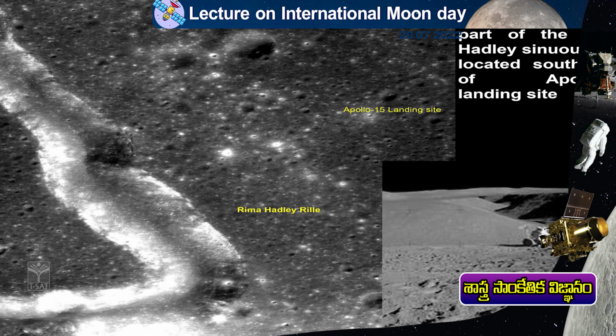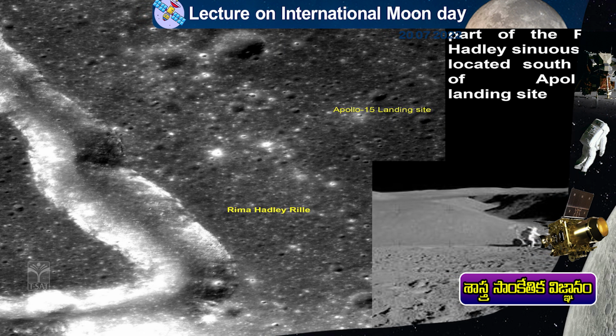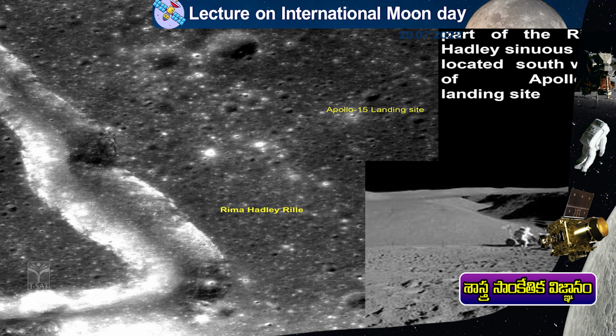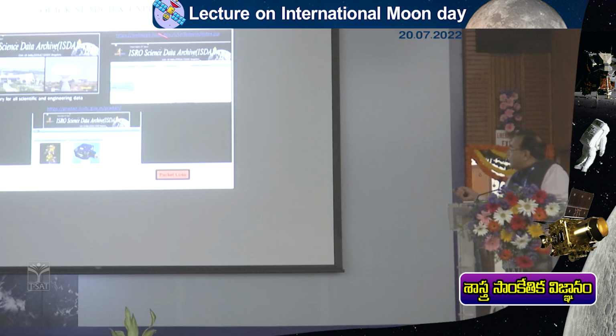These are faults, actually. So material has collapsed at many places. One can measure the fault lengths. So all these images, all this data, some of you are interested, even though I know some of you are too young, but many of you, even though you are young, are very bright and very inquisitive also. So if you can play with these images, many of these images are available free of cost. Some of you can go to the ISRO websites, the ISRO Science Data Archive, ISRO Science Data Center, and download these images on your home computer itself.